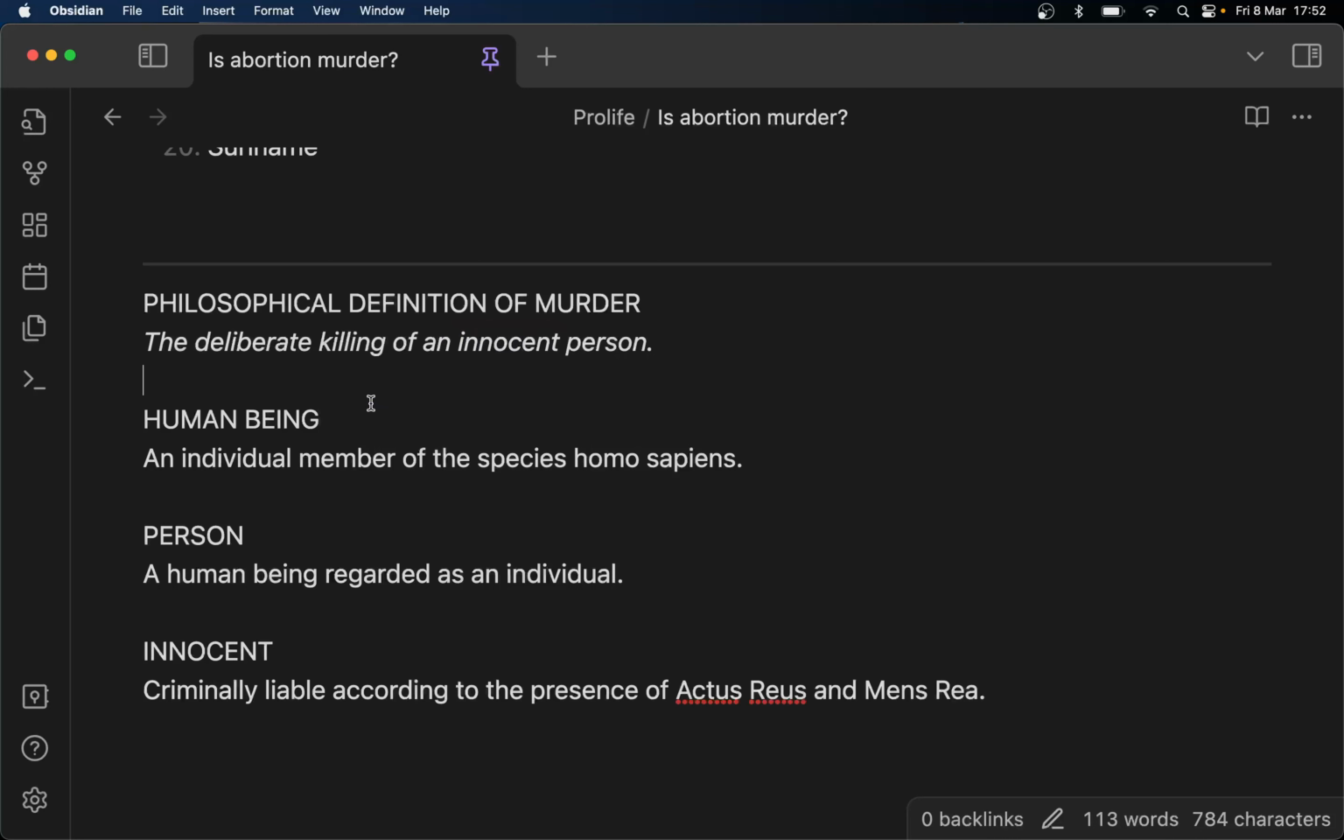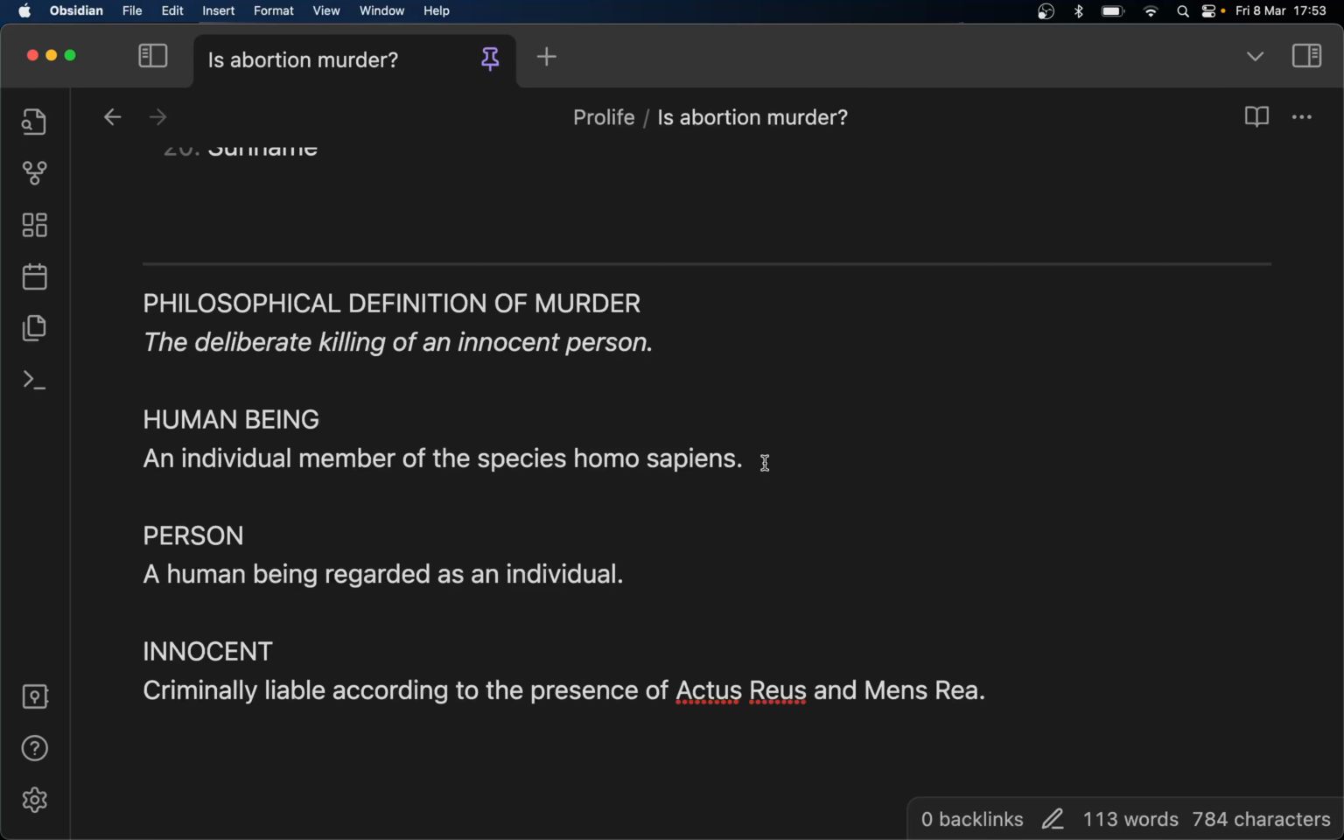So we'll start off looking at what is a human being. A human being is an individual member of the species Homo sapiens. So is an unborn fetus a human being? Well, it's a member of the species Homo sapiens. It can't be any other species. Two human beings can only produce another human being. I don't think there's any circumstance in history where two human beings produce anything other than a human being.